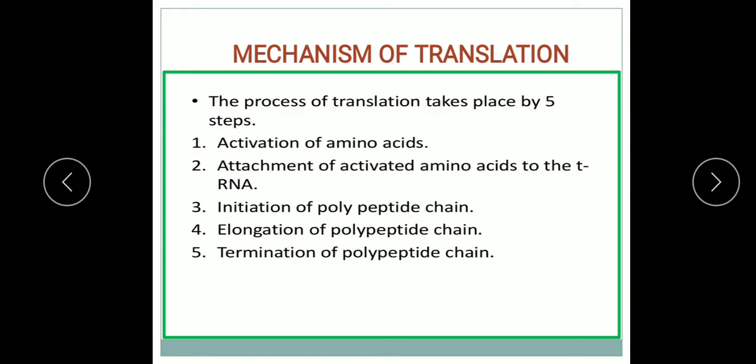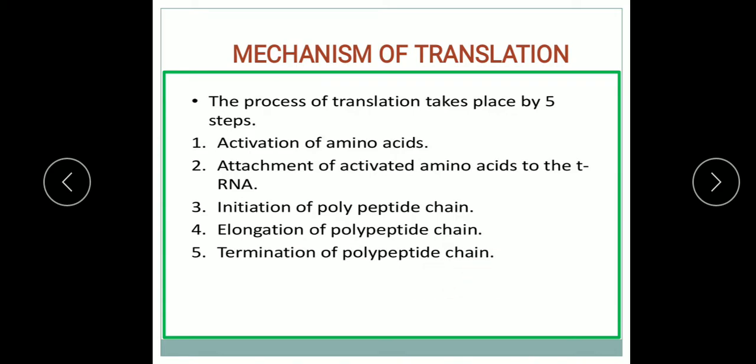The first step in the initiation is the activation of amino acids, then attachment of activated amino acid to the tRNA, that is transfer RNA, then the initiation of the polypeptide chain, then elongation of the polypeptide chain, means the formation of peptide bond in between the amino acids, and the last step is the termination of the polypeptide chain.